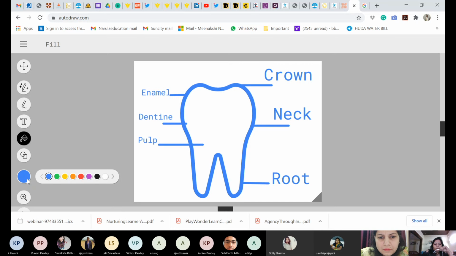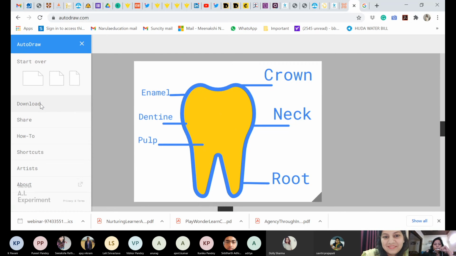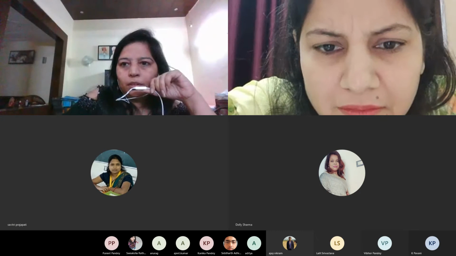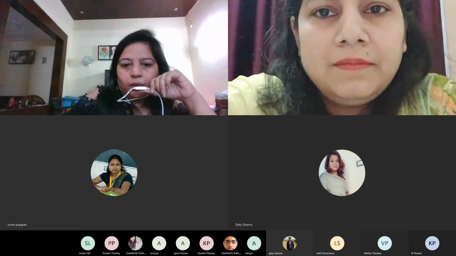Okay, now it's up to you which color you want to choose. White is already there. I'm just trying with a different color, right? See, you'll be able to get beautiful images. And then go to again 3 dots. Now here is download. Click on download. You'll be able to get it. Now let me open it. Let me share my screen again so that I can show you how it appears.